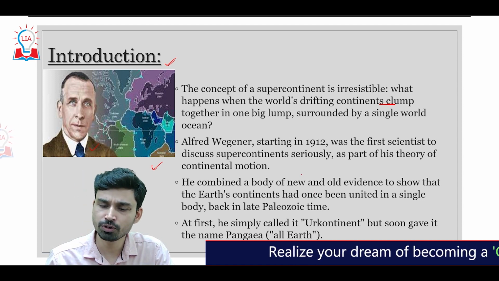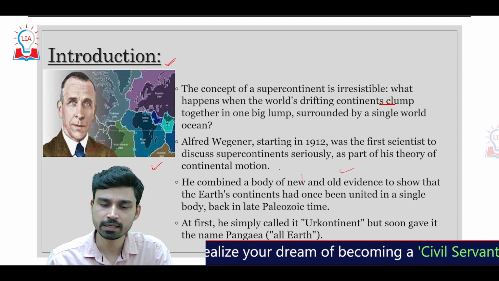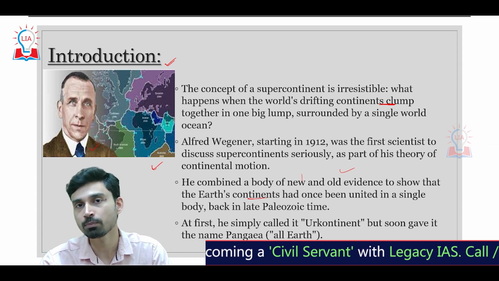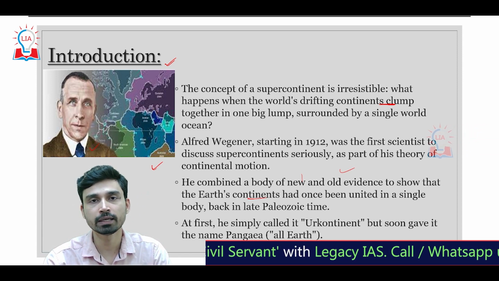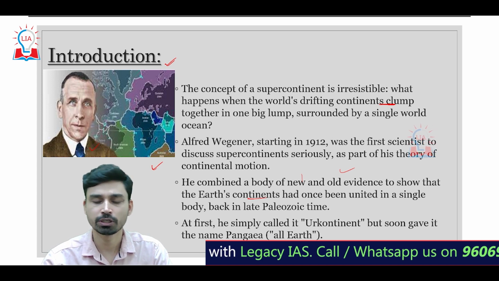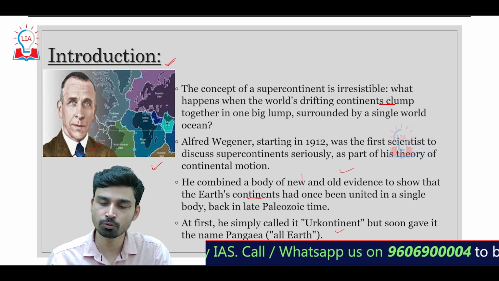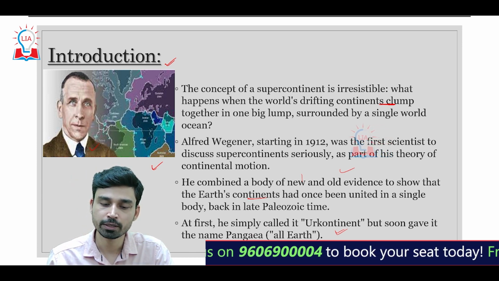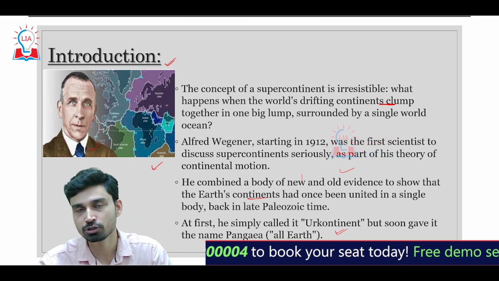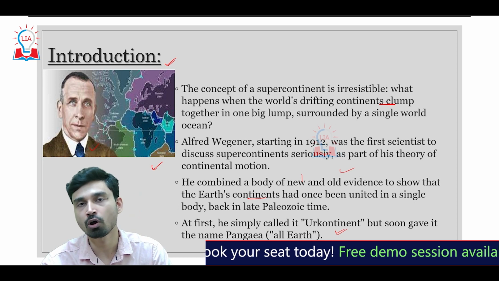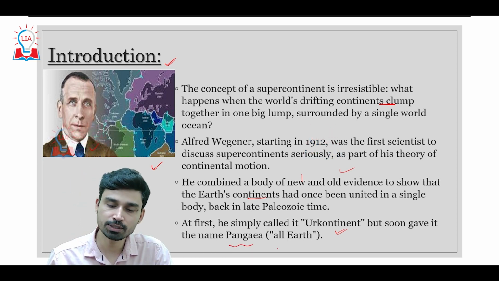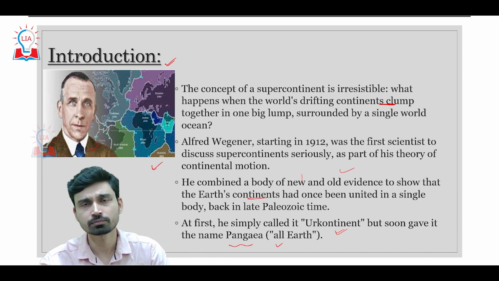When Wegener started to work on his theory, which is today popularly known as the continental drift theory, he combined a body of new as well as old evidence to show that Earth's continents at one time had been united into a single landmass, which he used to call Urcontinent, but later changed its name to Pangea. Pan plus Gaia, where Pan refers to the entire or all, and Gaia refers to the earth, from geo. So Pangea means all the earth.